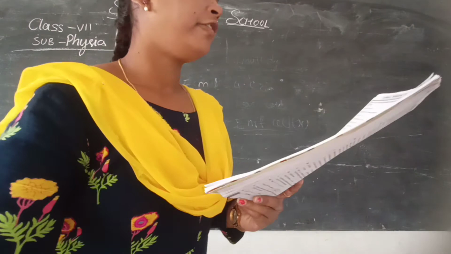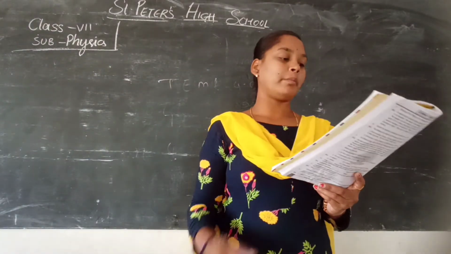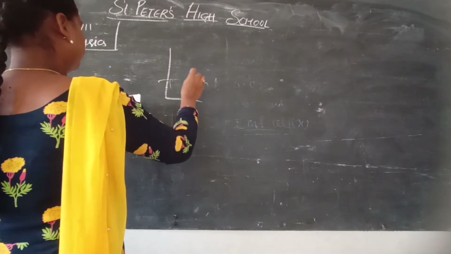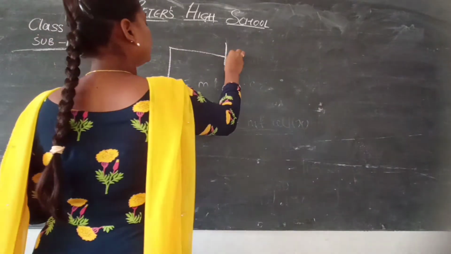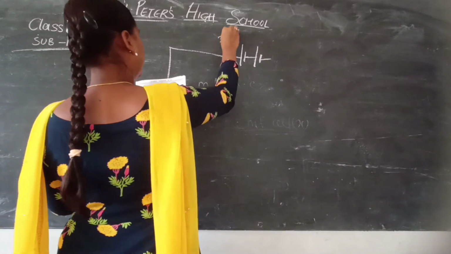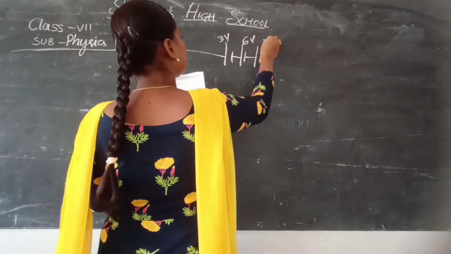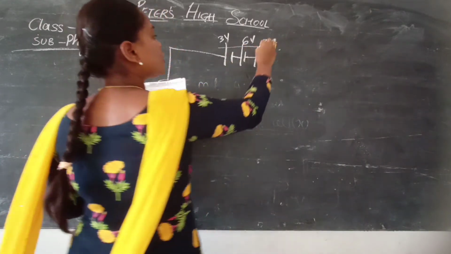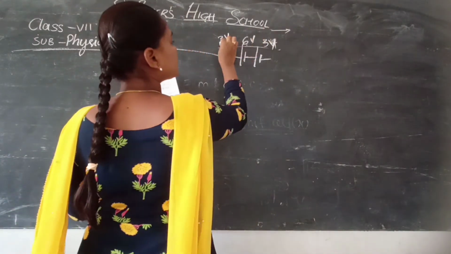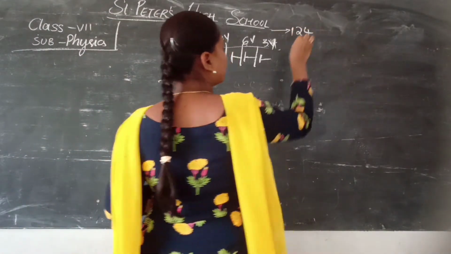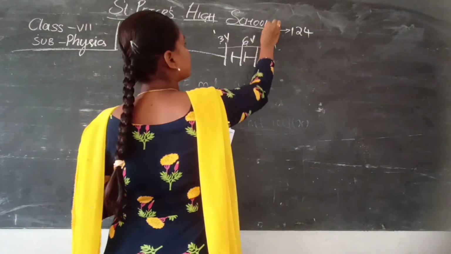Next, find the total EMF of the combination. Here, see it carefully. These are all in series now. So it is 3 volts, 6 volts and 3 volts. If it is series, all should be added. So what is the EMF of this? 6 plus 3 plus 3 is 12 volts. Okay, this is the first one.